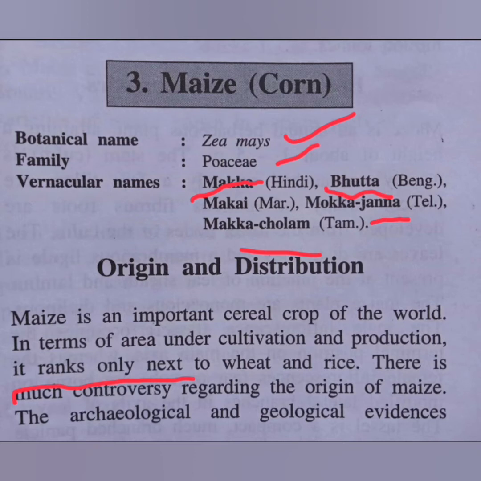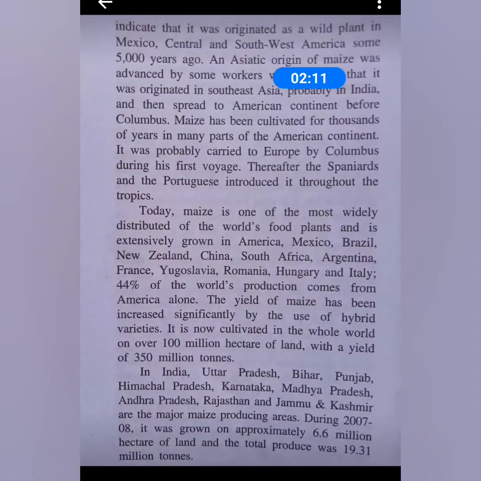According to archaeological and geological evidence, it originated as a wild plant, not as a domesticated plant, in Mexico around 5,000 years ago.